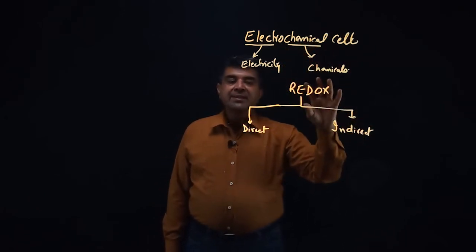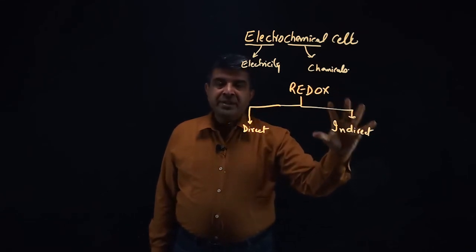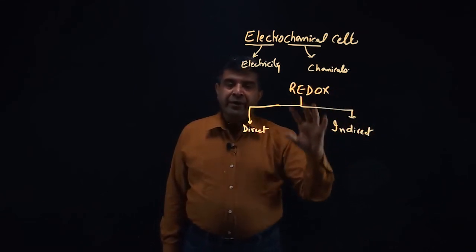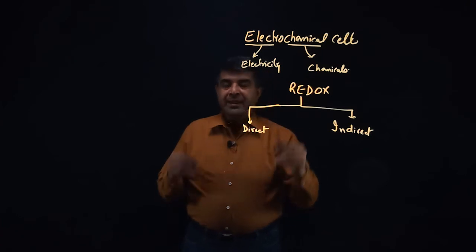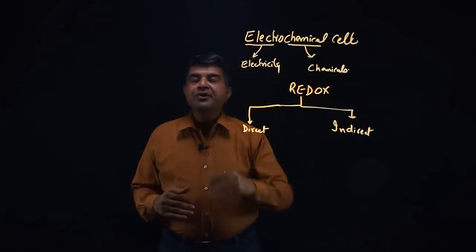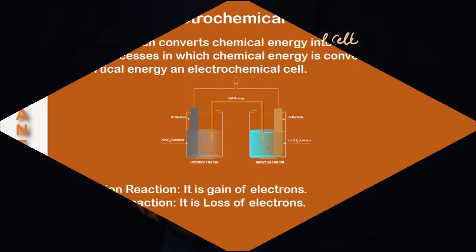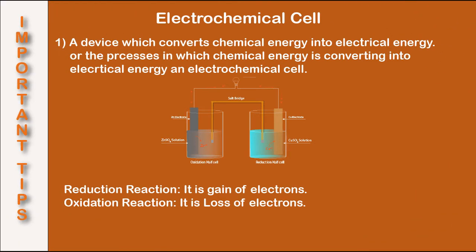All the electrochemical cells work on the principle of indirect redox reaction, and thus they convert chemical energy into electrical energy. So just summing up, on your screen you can see the principle associated with electrochemical cells and different types of electrochemical cells that are used. You can pause the video and jot it down, or you can take a snapshot.